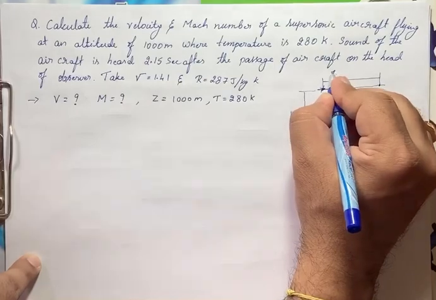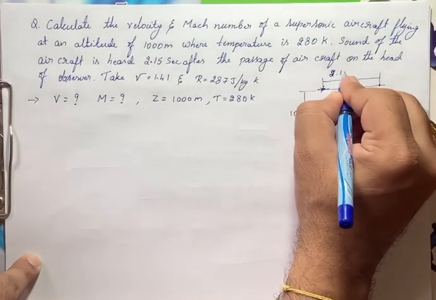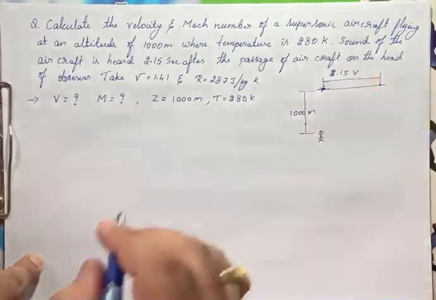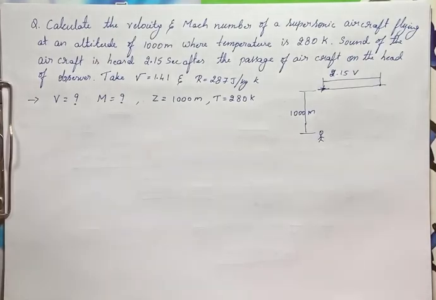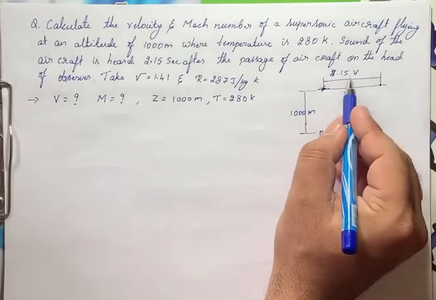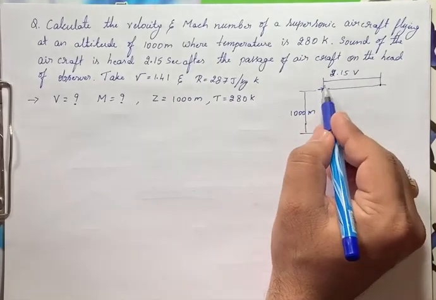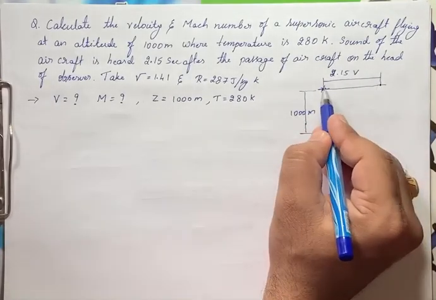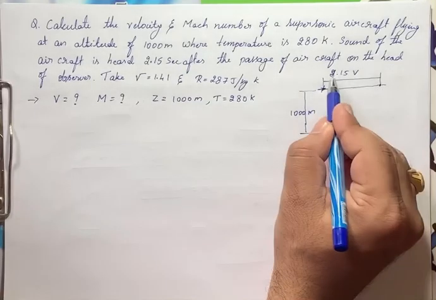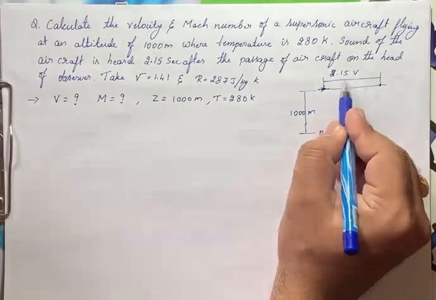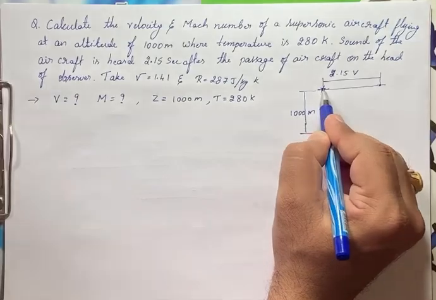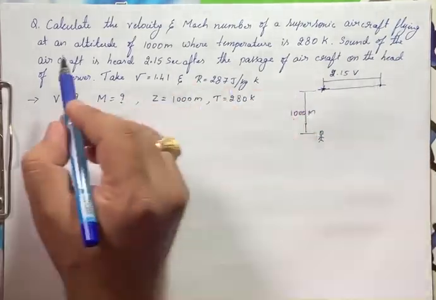That means this distance is 2.15 times v, the distance from the plane which has traveled from this point to this point. That is what he has told.